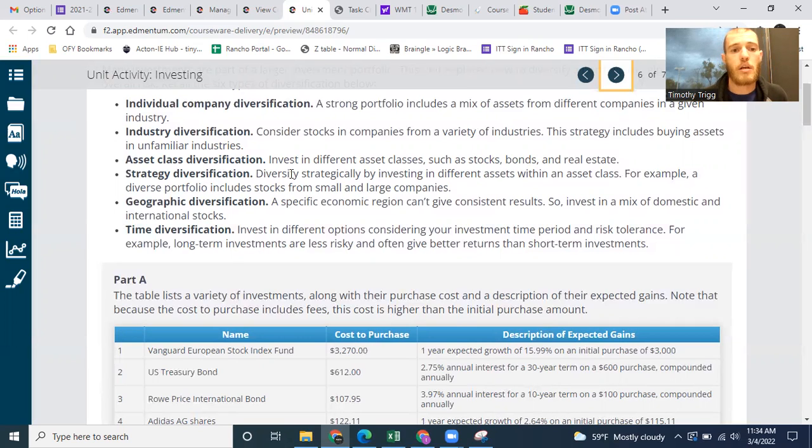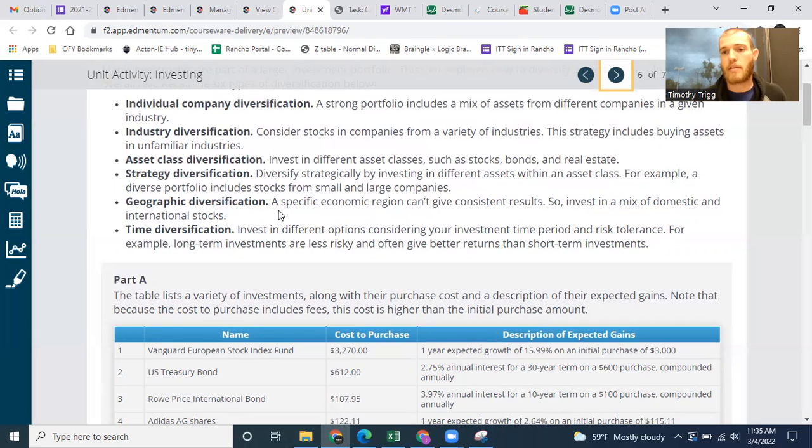Strategy diversification. Diversify strategically by investing in different assets within an asset class. For example, a diverse portfolio includes stocks from small and large companies. Geographic diversification. A specific economic region can't give consistent results, so invest in a mix of domestic and international stocks.